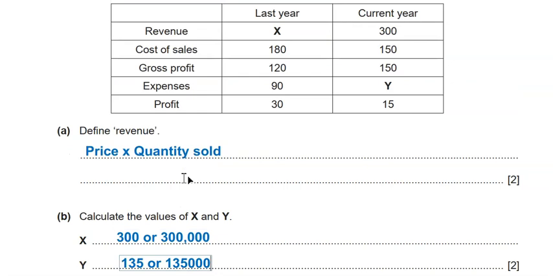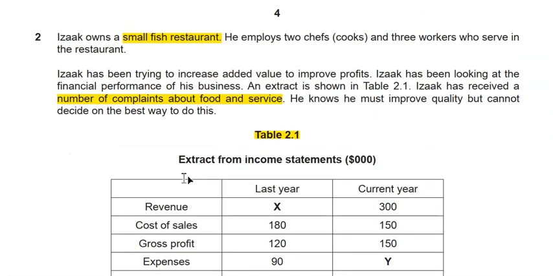Let's go back and just remember, we are talking about a small fish restaurant, right? A small fish restaurant that sells fish and meals related to fish. He has 2 chefs. Remember, I am refreshing my memory. I always do that. I just imagine a restaurant. I imagine a small fish restaurant.